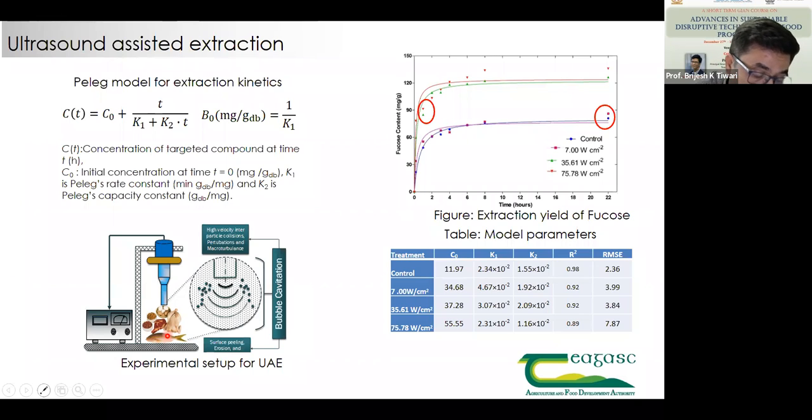So if we have 20 grams of sugar, adding 100 ml of water will not solubilize it unless you employ heat. So in that way, you have to come up with an exact ratio, because just looking into the literature and saying that somebody used 1:25, so I'll also use the same ratio, does not work. It has to be on the same matrix. If the matrix is different, the composition is different, you have to optimize that particular ratio. So that's another critical aspect when it comes to ultrasound assisted extraction. Otherwise, you will not be able to observe what you were expecting to obtain.